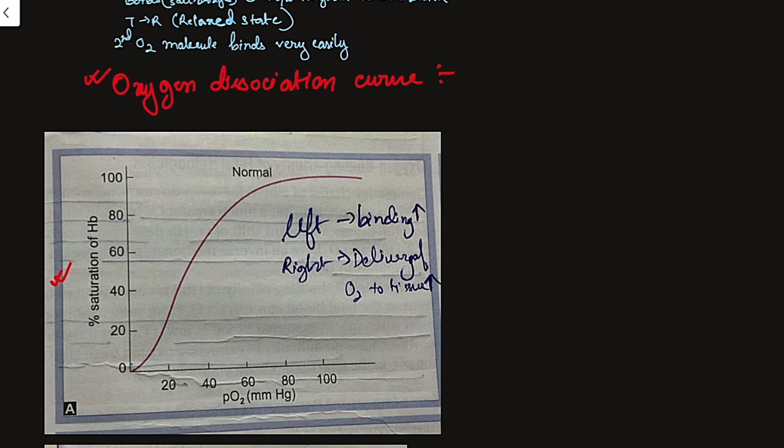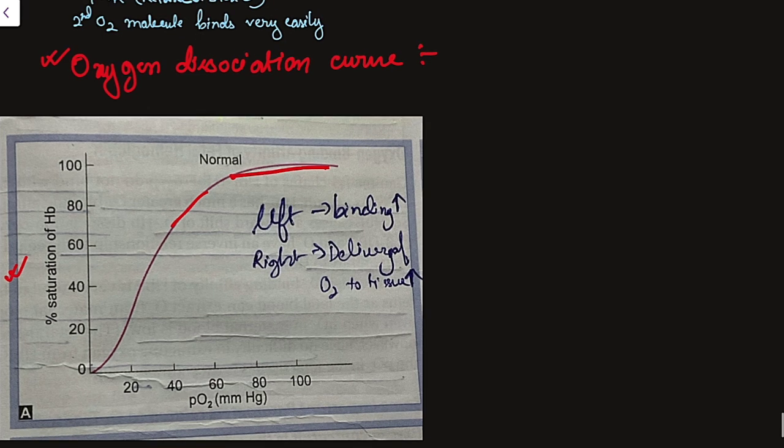Since this curve has a sigmoid shape, if PO2 falls to 60, you can see that there is not much difference between these two points. The percentage saturation only falls to 90%, where it was 97% before. But if we further reduce the PO2, say below 60, the percentage saturation of hemoglobin with oxygen will drop sharply. From this, two inferences can be drawn.